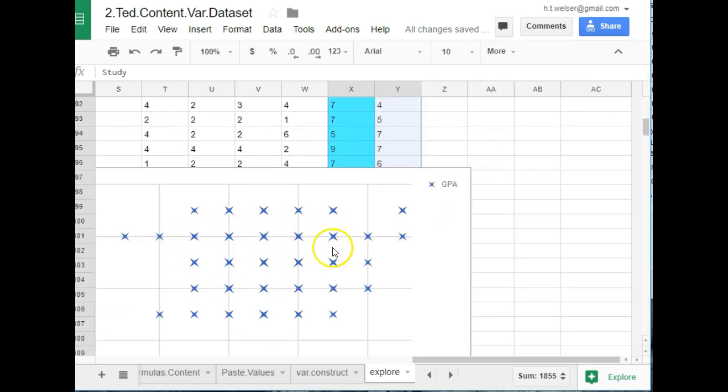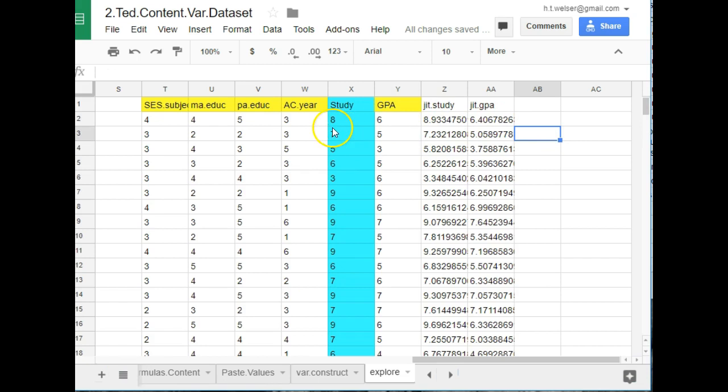We're going to make a jittered version of this data. The original data is here and here, and the jitter data is just for visualization. We're not going to use that in any numeric analysis. If you look here, z2 is equal to x2 plus a random value, which you invoke by using the function rand with parentheses, and that just puts in a random number between 0 and 1. If we wanted to change the scale of that random number, we could, but we're going to leave it at that size. It'll probably be fine for our purposes.